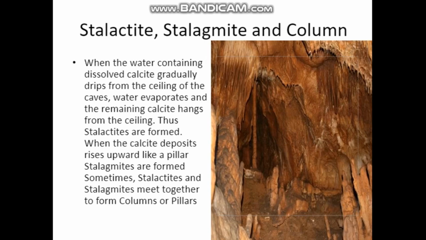When the water containing dissolved calcite gradually drips from the ceiling of the caves, it will fall like a drip. So what will happen? The water will evaporate and the remaining calcite hangs from the ceiling. So it will be like a ceiling of the caves. The next one, the stalagmite: stalagmites are formed when the calcite deposit rises upward like a pillar. So it will be seen as stalagmites are formed. Sometimes both the stalactite and stalagmite meet together to form columns or pillars.